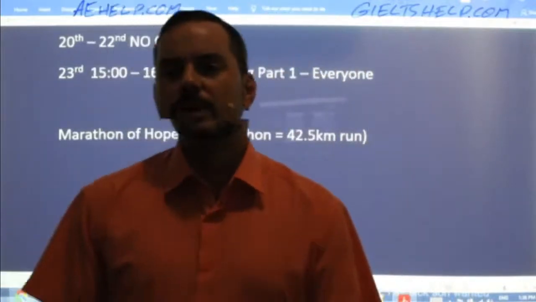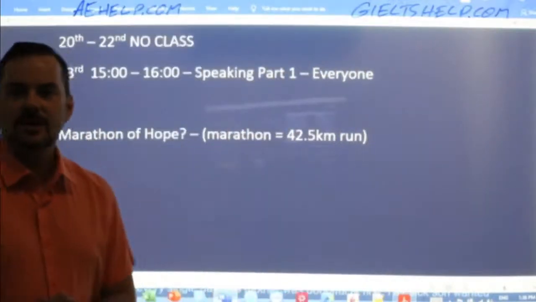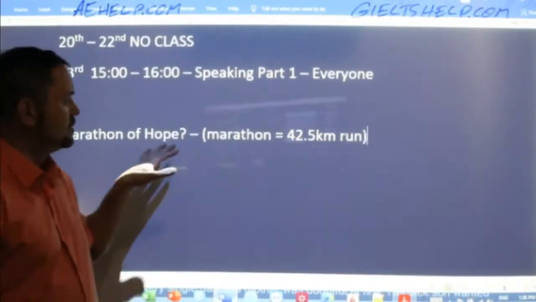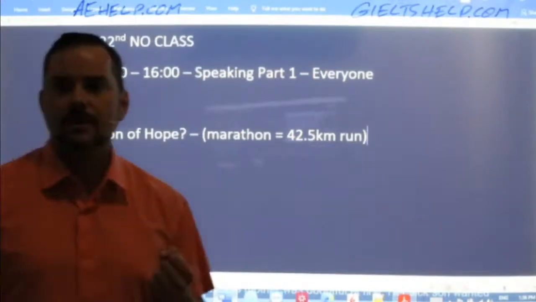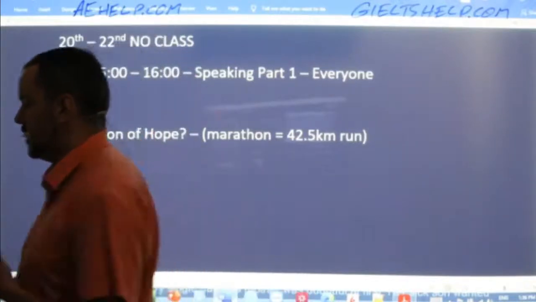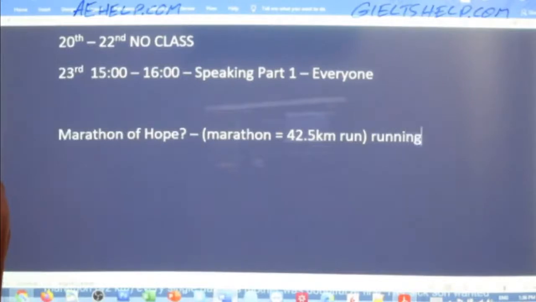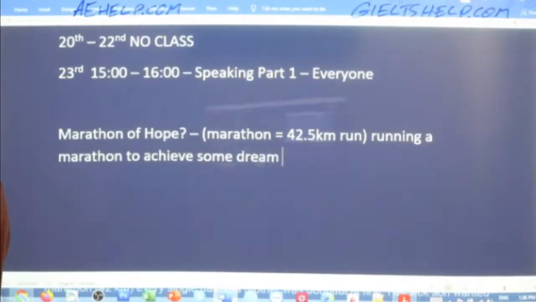There's marathons all over the world. So Rajveer says it's a long race to achieve dreams. Yeah, so hope, of course, means for some kind of a goal. Okay, so running a marathon to achieve some dream or goal.